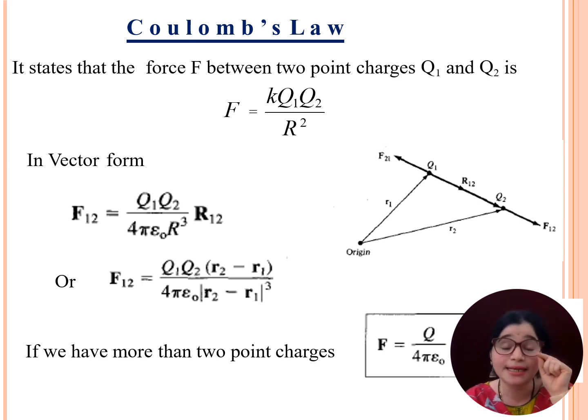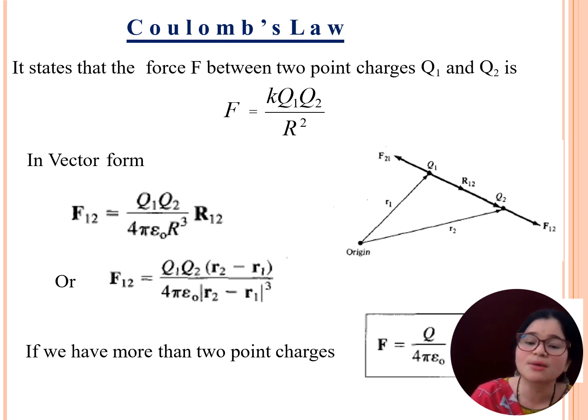So here, basically, the rectangular coordinate system consists of x, y, z as the axes, and ax, ay, az are the directional representations of our rectangular coordinate system. Here I am going to consider some origin in free space. That origin can be taken according to our coordinate system. Now the distance from the origin to constant charge q1 is r1, and the distance from the origin to constant charge q2 is r2.